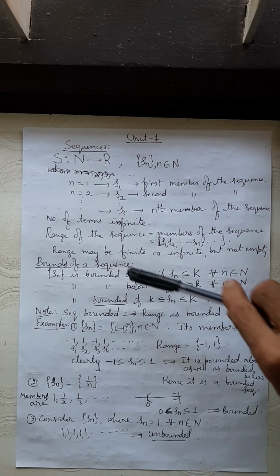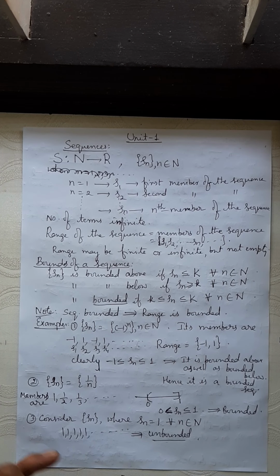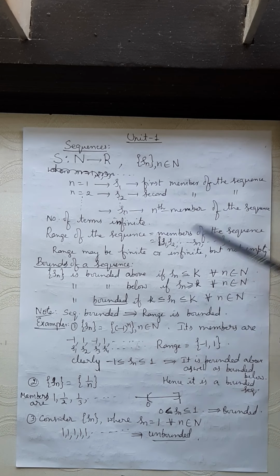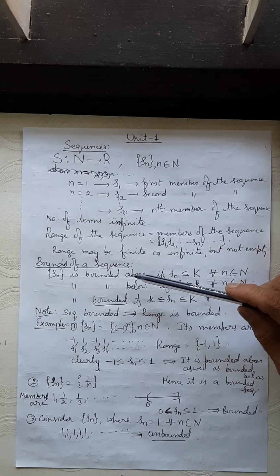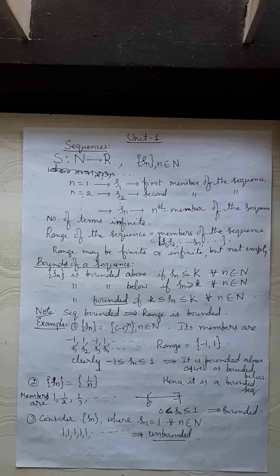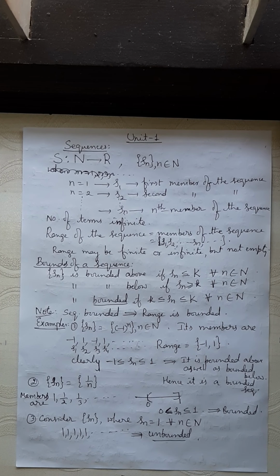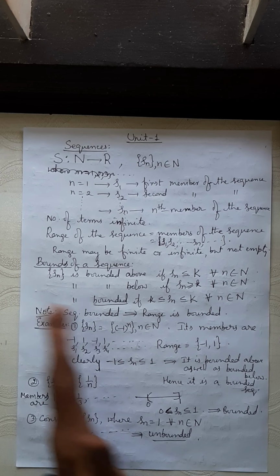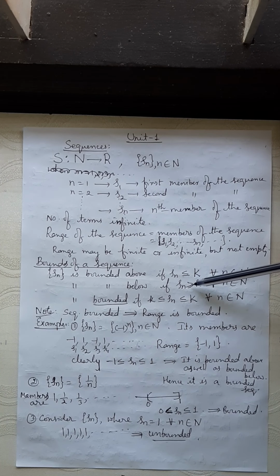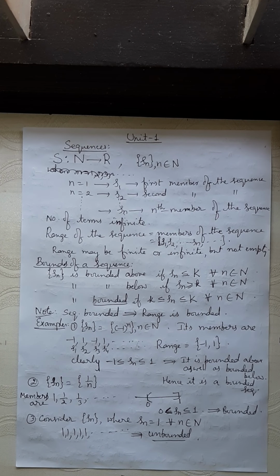What do you mean by bounds of a sequence? Sequence is bounded above, sequence is bounded below, or sequence is bounded. A sequence is bounded above if there exists a real number k, so that every term of the sequence is less than or equal to k. If every term is less than or equal to k, it is bounded above. It is bounded below if every term of the sequence is greater than or equal to k. Right? Bounded above means wall on the right, bounded below, wall on the left.